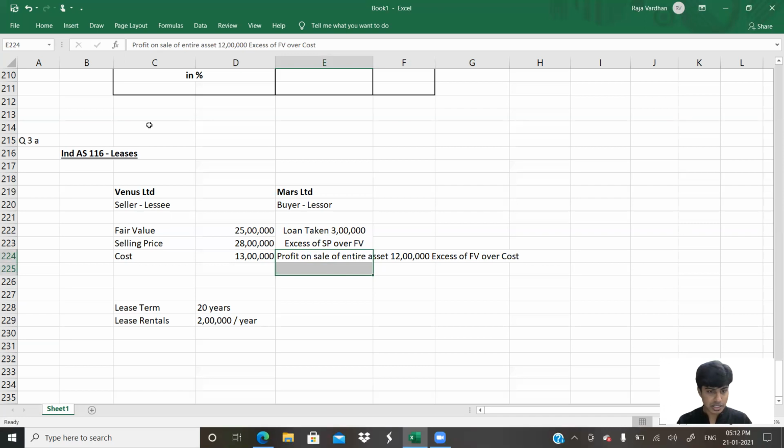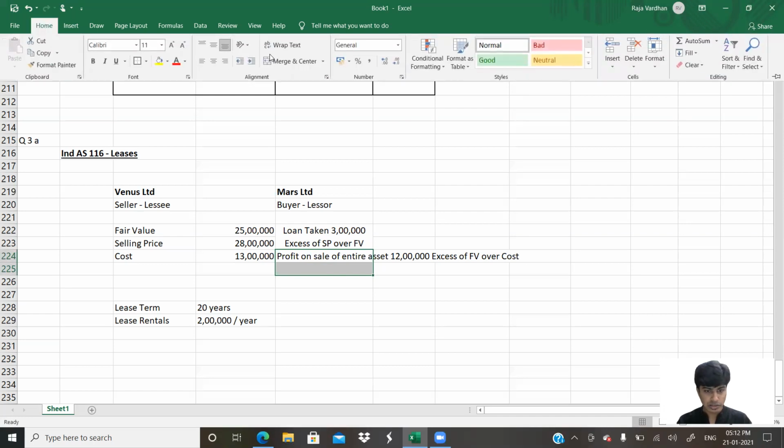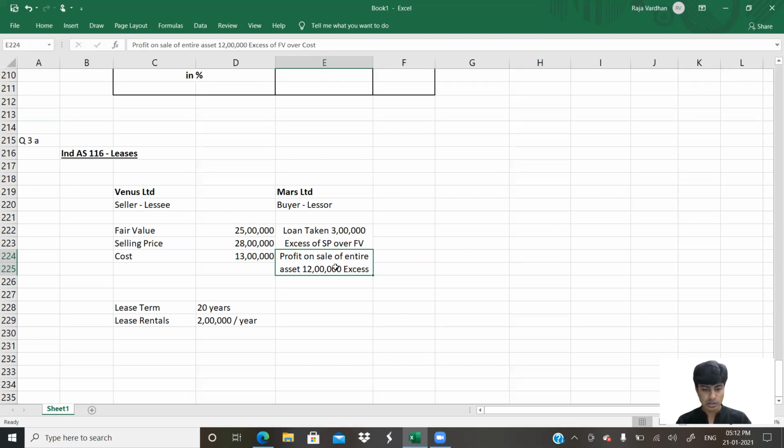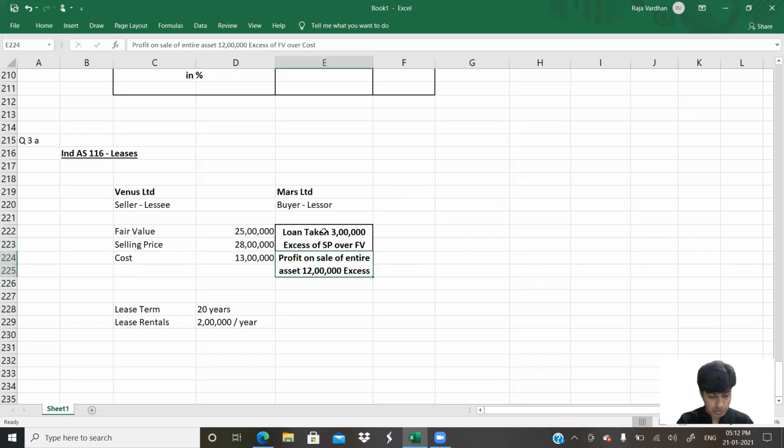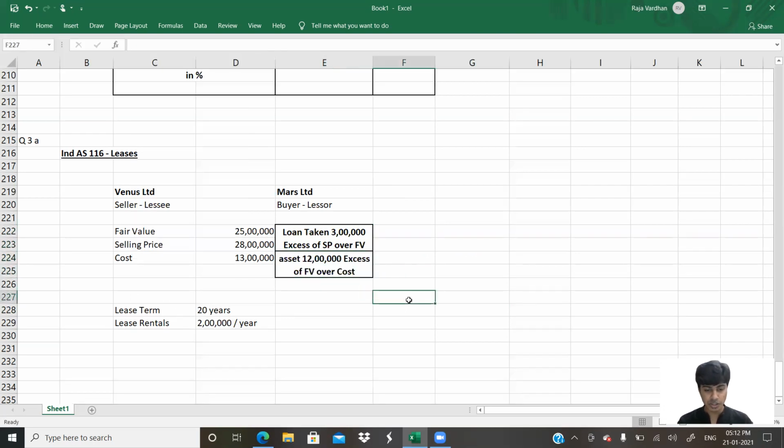Let me wrap this text as well. Okay. These two are important calculations that we just did. Note them. They are going to be helpful in your future answer computation.